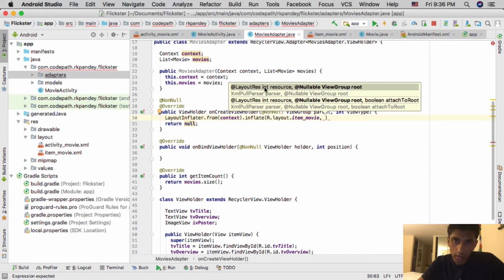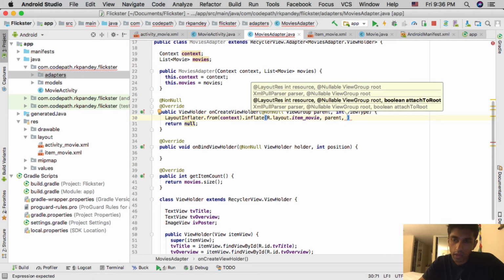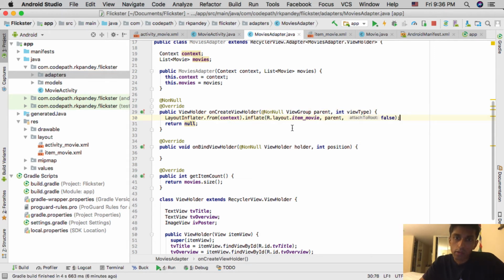So the layout resource is item_movie. The view group is the parent, which is passed in as a parameter. And then the last parameter is attachToRoot, and I'm going to make that false. False just because the RecyclerView will be responsible for attaching this to the view rather than the actual layout inflation.